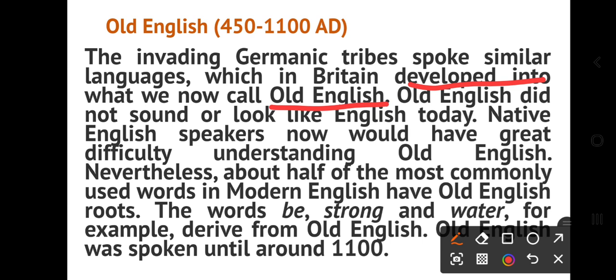We will see a sample of Old English in the next slide.